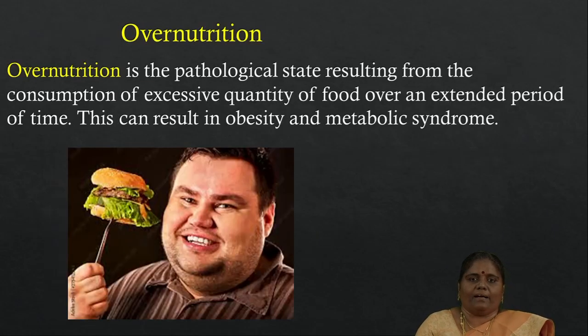Then another form is overnutrition. It is a pathological state resulting from the consumption of an excessive amount of food over an extended period of time. The best example is obesity and the metabolic syndromes. So obesity is one of the culprits that invites all other lifestyle diseases. So we have to check obese conditions.